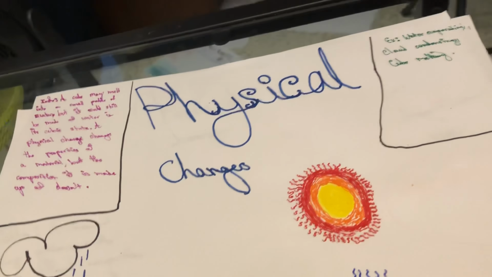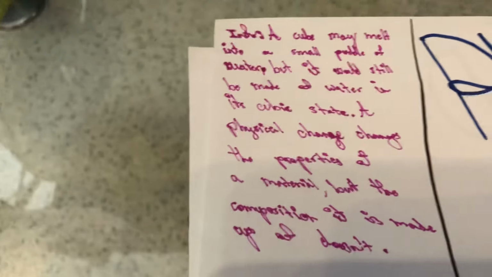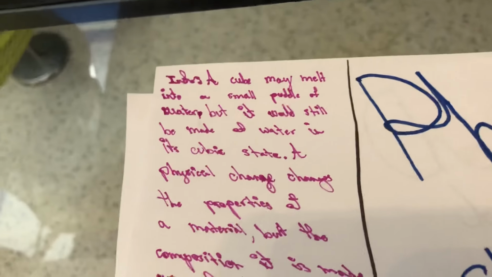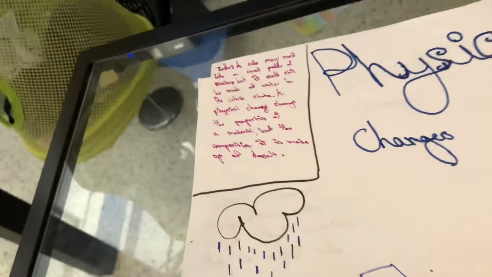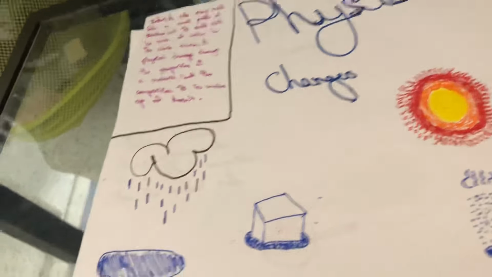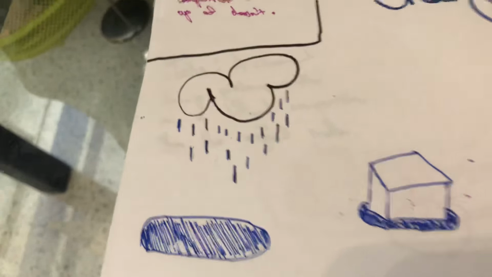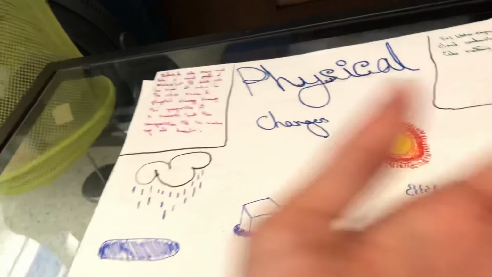Physical change. A physical change is a change in the properties of a material, but the composition is still the same. Let me explain in better detail. Water condenses, water freezes, water evaporates, but it's still water.